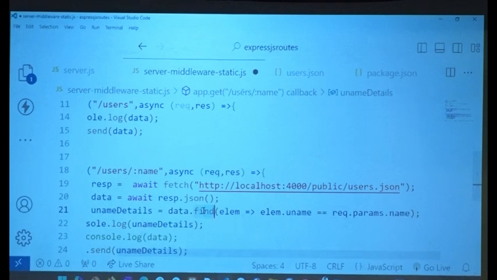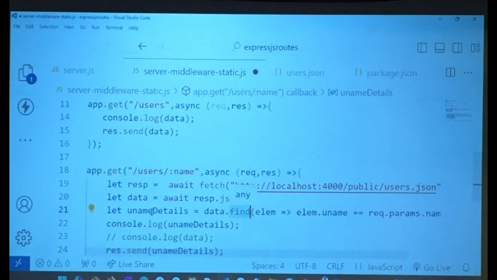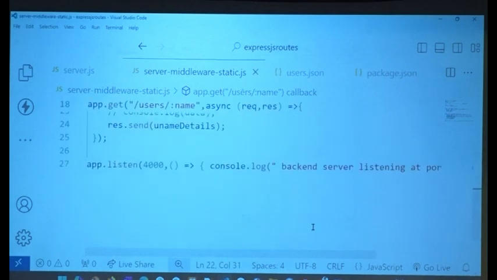Who can tell me the difference between find and filter? Find returns one. Filter returns an array of whatever matches that criteria. But I want only one, so I just said find, and I'm printing it. Now let's just execute this. The rest is history, you know this all.